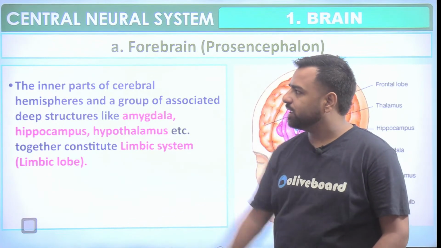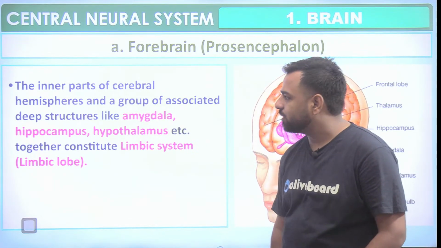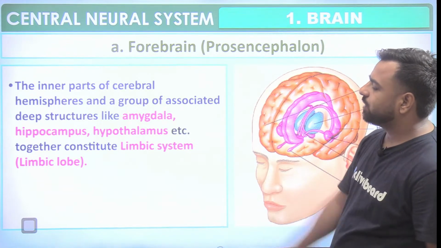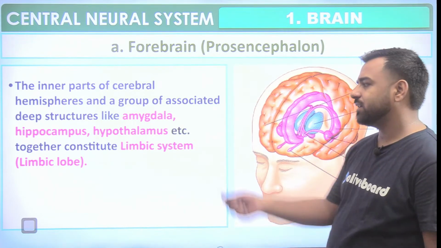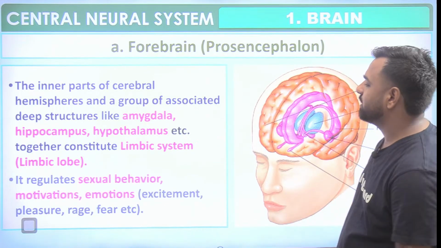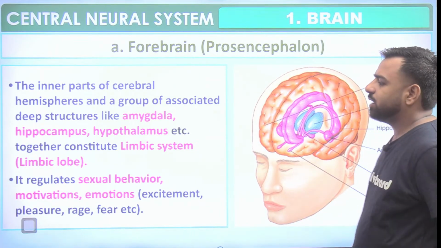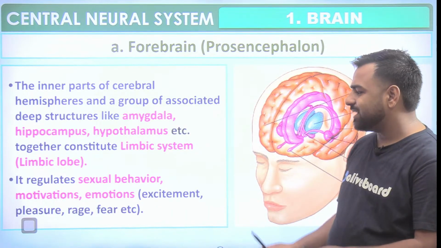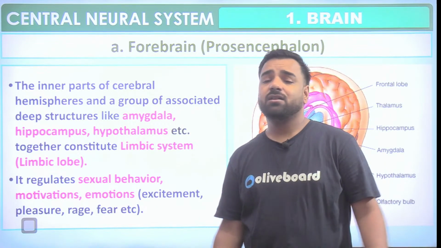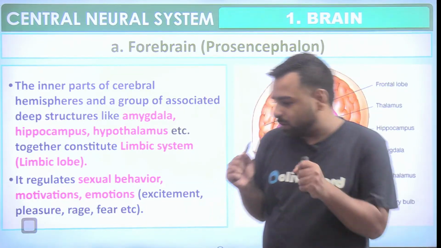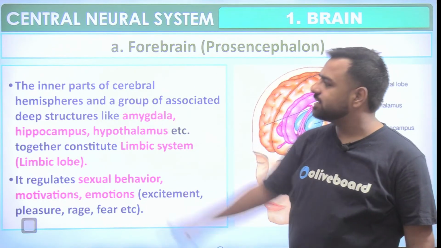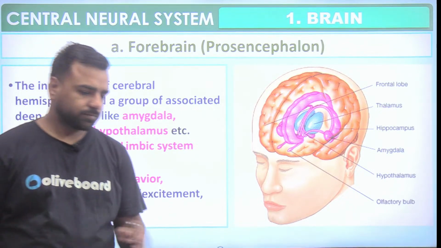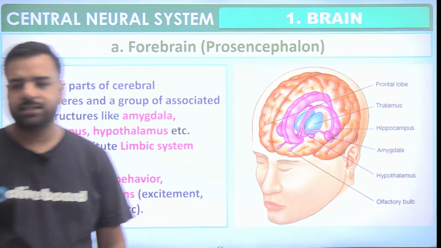Okay. So the inner parts of the cerebral hemisphere and a group of associated deep structures like the amygdala, hippocampus, hypothalamus, etc. constitute together the limbic system, or we can say limbic lobe. It also regulates sexual behavior, motivations, and emotions like excitement, pleasure, rage, fear. All these things are dealt with by this section only, right? So that's the diencephalon part. I guess this point is clear.